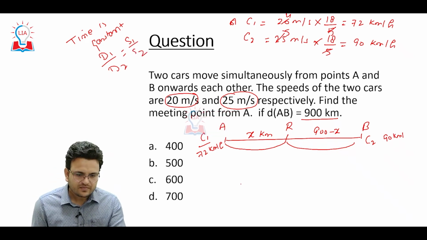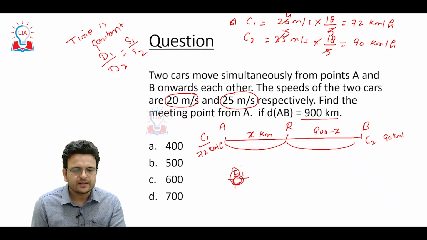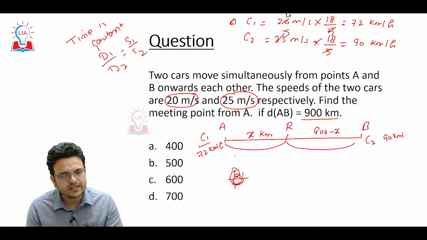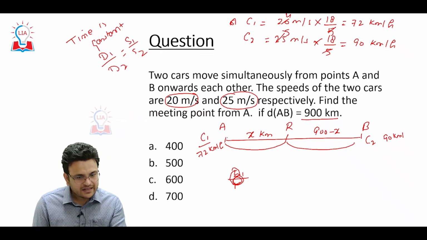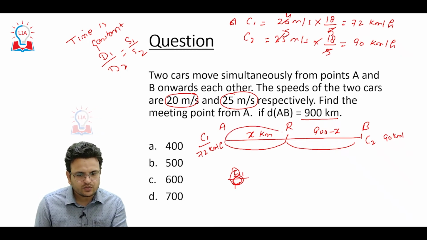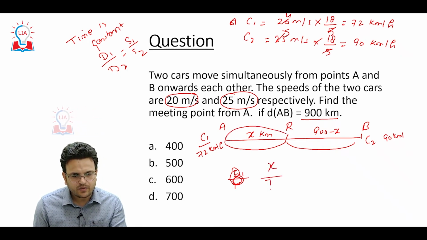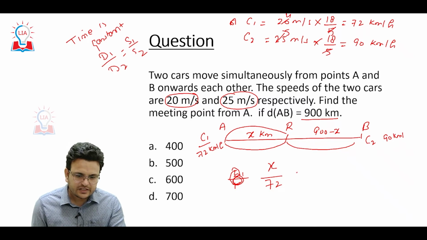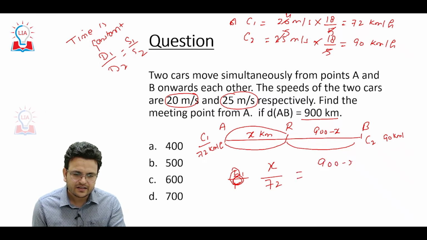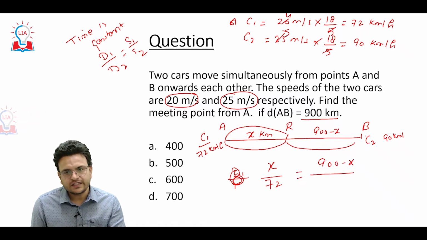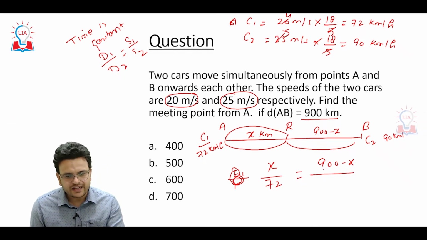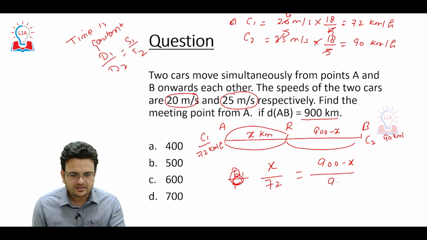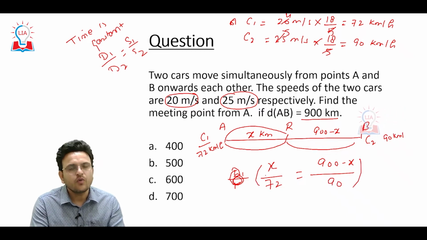So d1 upon d2 equals s1 upon s2. Or, the time taken by car 1 to reach from A to R will be x upon 72, which is equal to the time taken by the second car to reach R, which is 900 minus x upon 90.